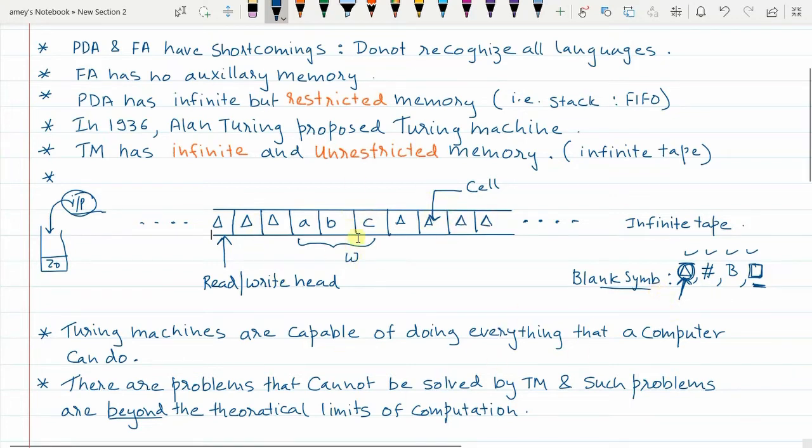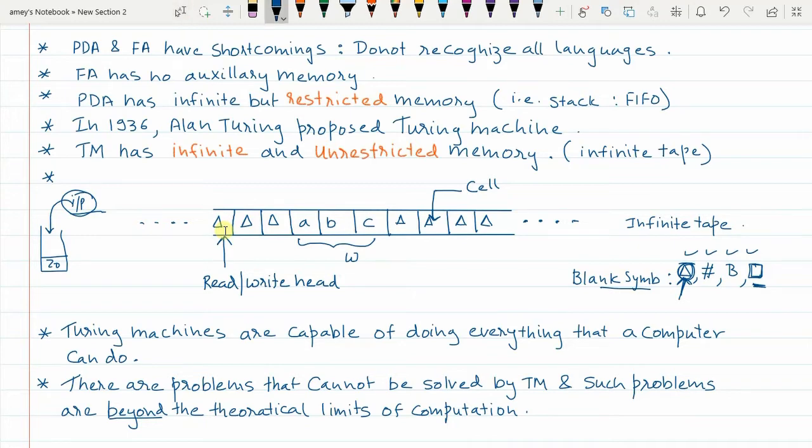Now, how does this Turing machine work? The read-write head at a time can read the element within a cell. It can modify the element within the cell. It can delete or overwrite the content of the cell. And after doing an operation on a cell, the read-write head can move one place to the left, it can move one place to the right, or it can remain stationary as per the algorithm that your Turing machine uses.